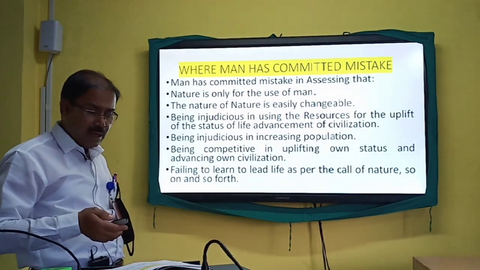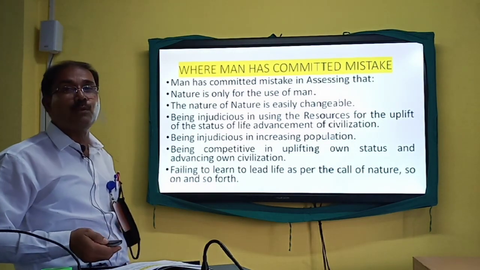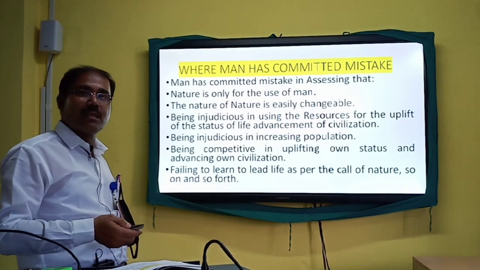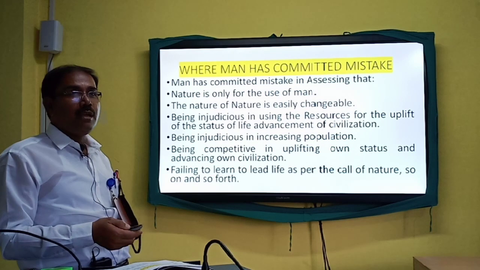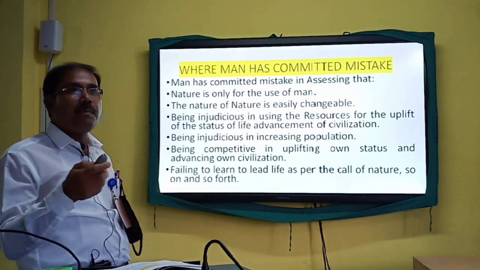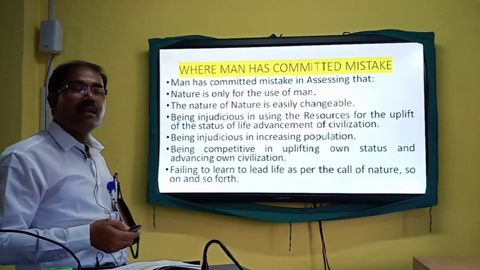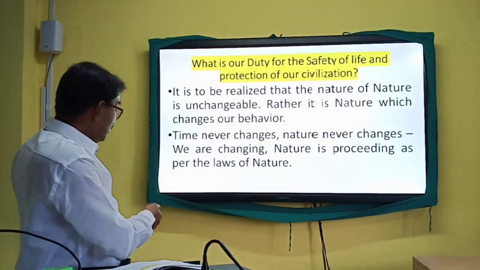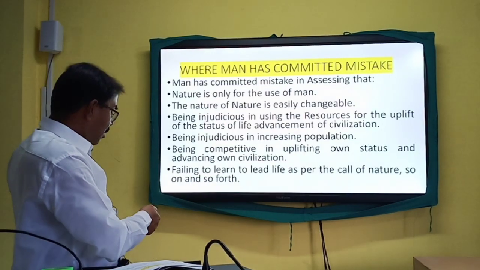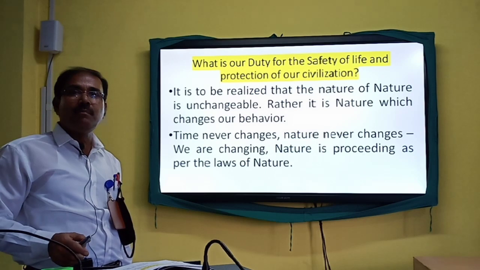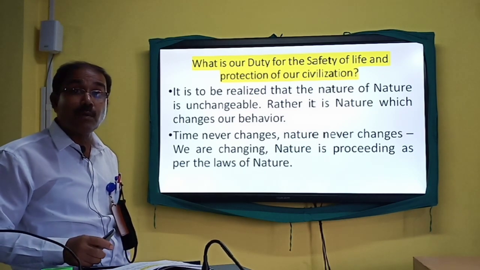Leaders of most of the nations are of the opinion that till 2025, the impact of COVID-19 will continue, and we have to be very sincere about keeping distance, because if we do not remain at a distance, then there may be an attack of COVID-19. So friends, what is our duty? If we have committed many mistakes, then we are to rectify, we are to correct our own mistakes.